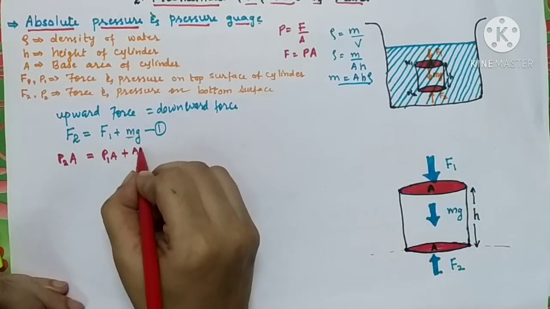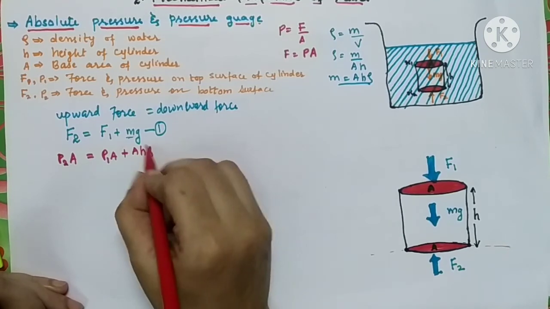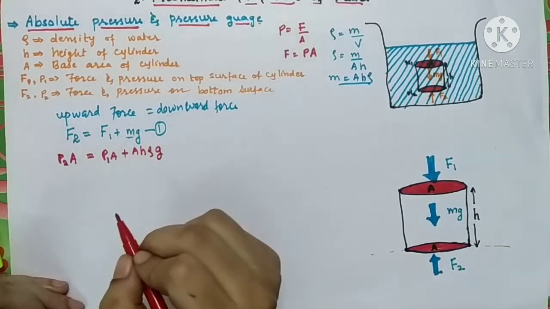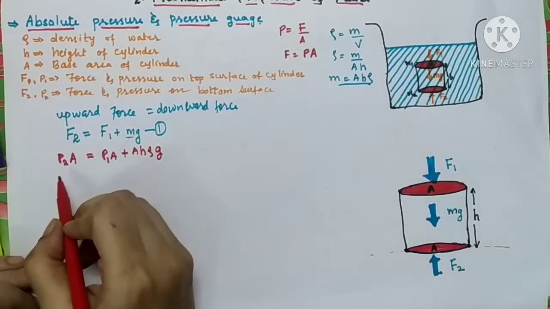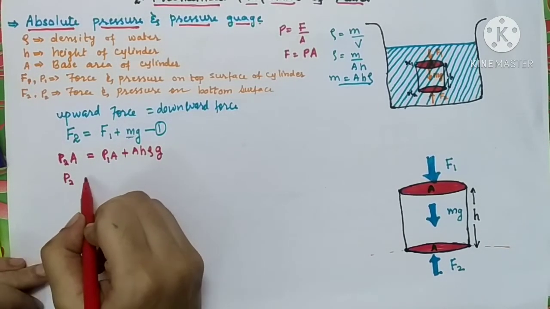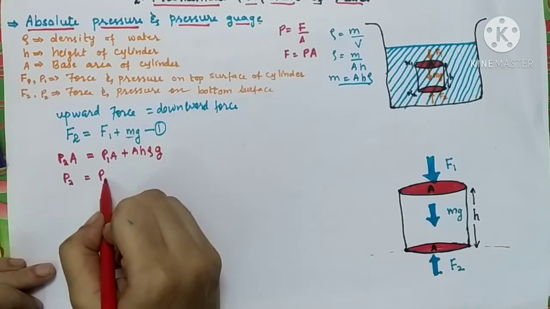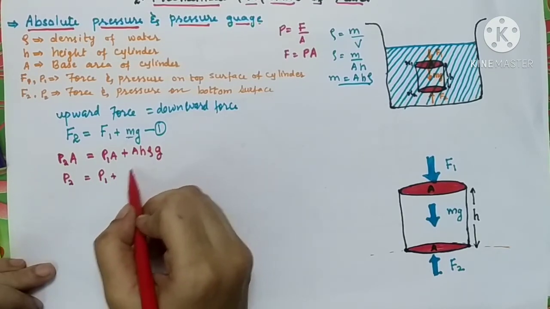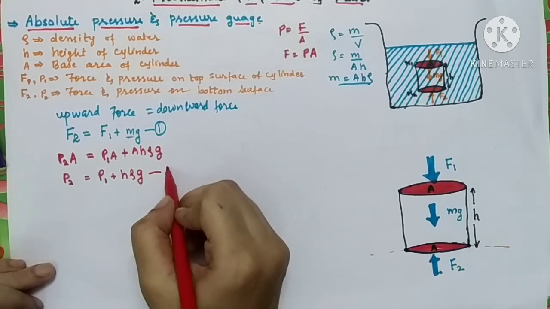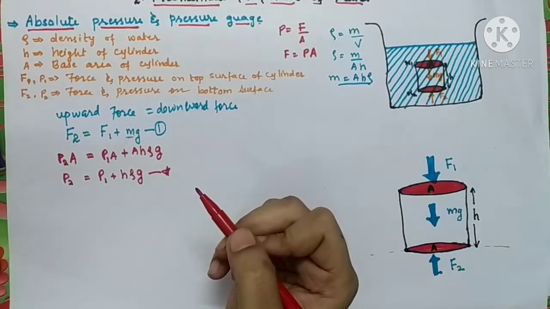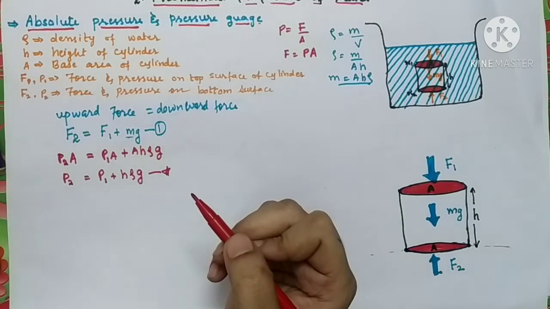It is A h rho into g. As you can see, this A can be cancelled, so please cancel it out. P2 is equal to P1 plus h rho g. This is the very important equation that we have calculated over here.